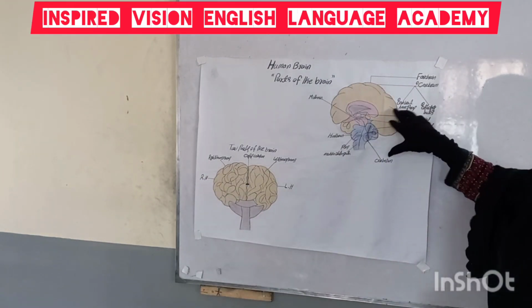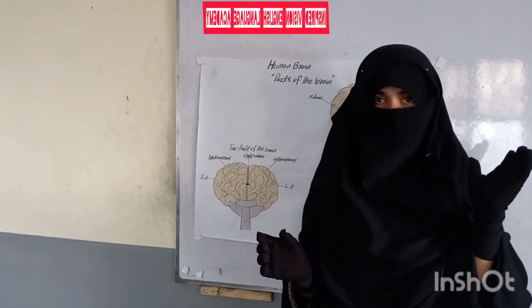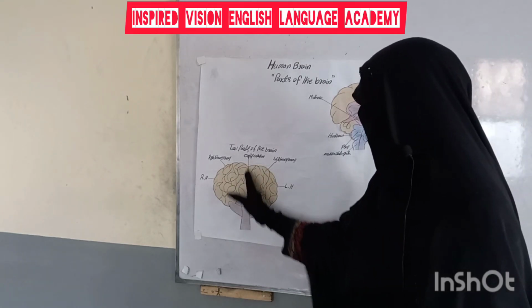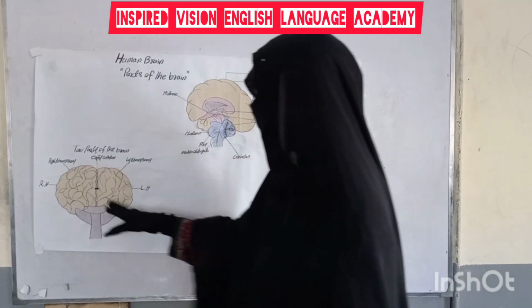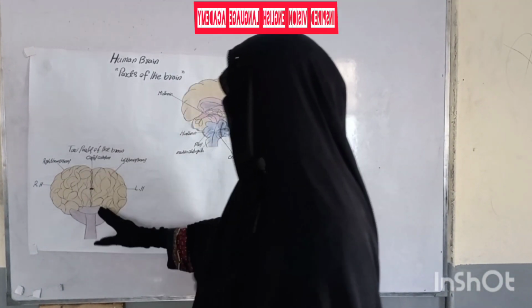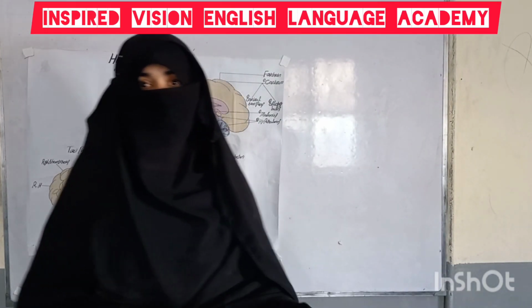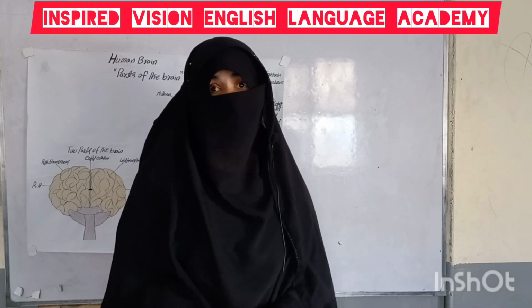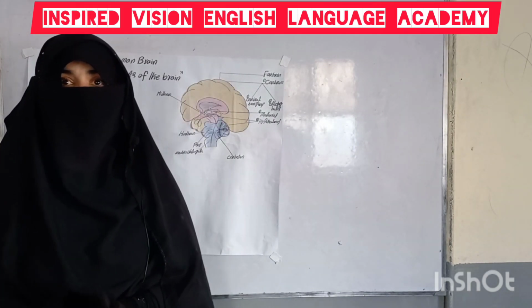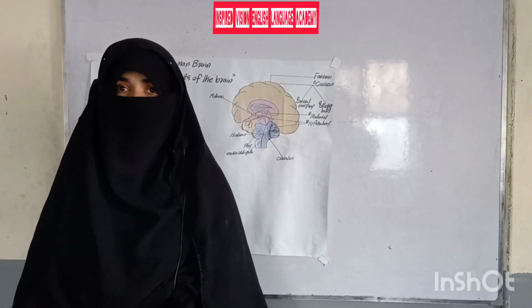But when we look from the front, the cerebrum is divided into two parts. One cerebrum on the right side, one cerebrum on the left side, and a cut in the middle, which is called the right hemisphere and the left hemisphere, connected by the corpus callosum to transmit information from one hemisphere to the other. 70% of people are right brain, and 20% of people are left brain, and 10% are people whose brains are functioning perfectly. These people are very intelligent.